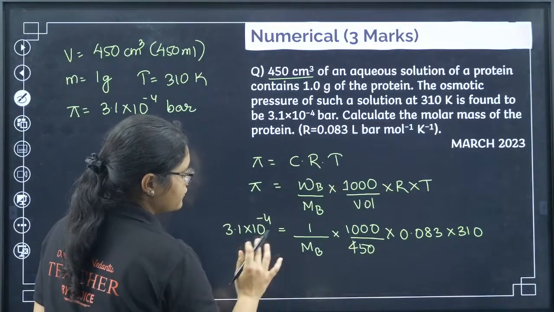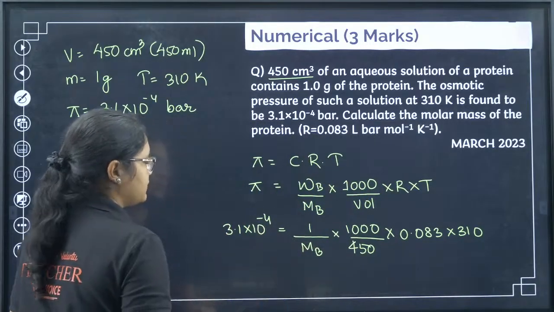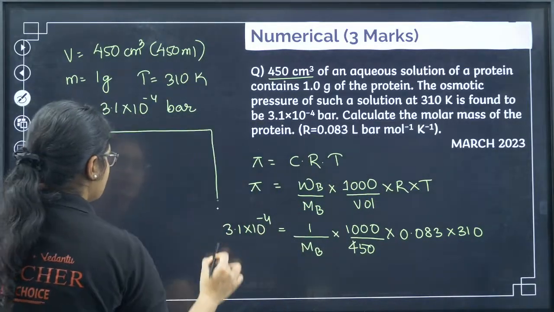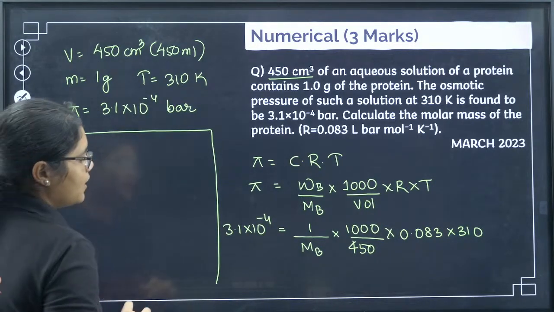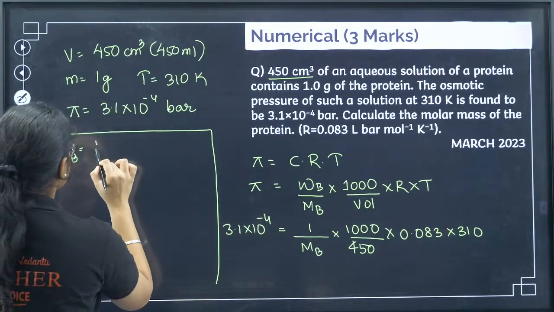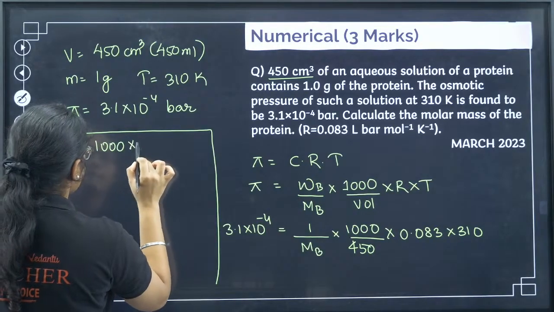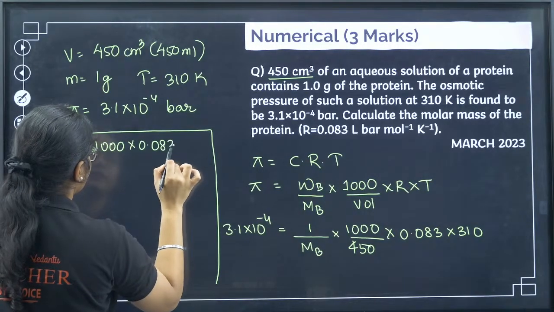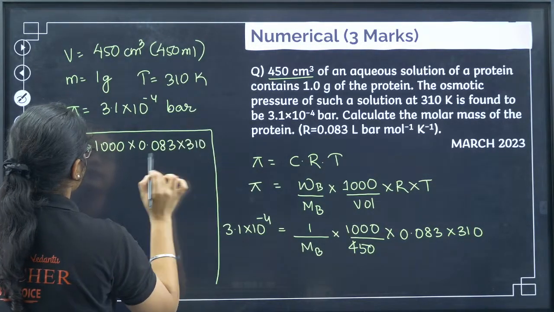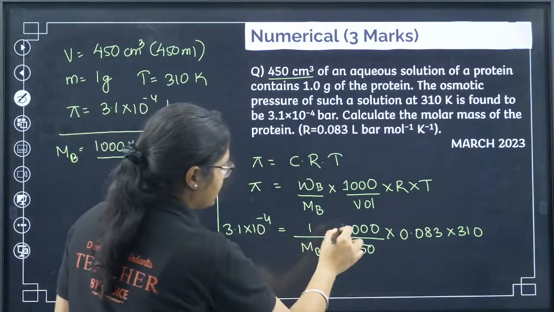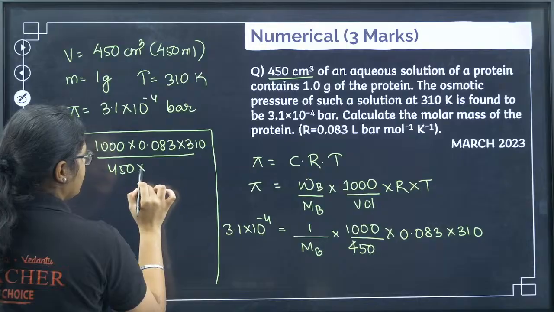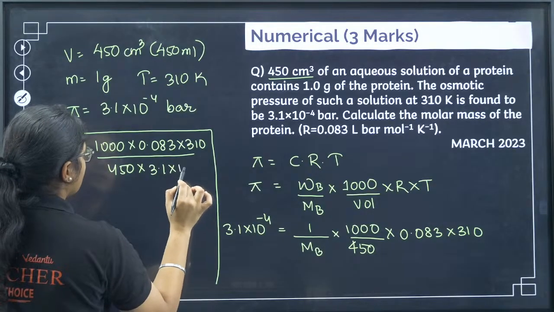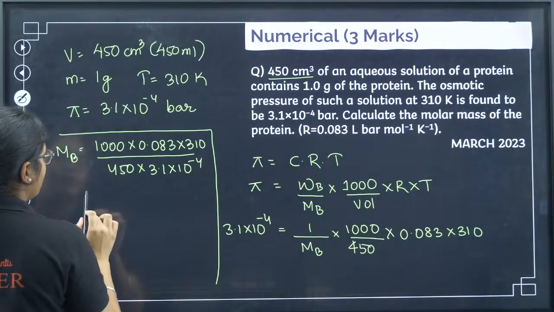Now just solve this, take MB that side, divide this one. So I will get MB equal to 1000 into 0.083 into 310, divided by 450 into 3.1 into 10 to the power of minus 4.